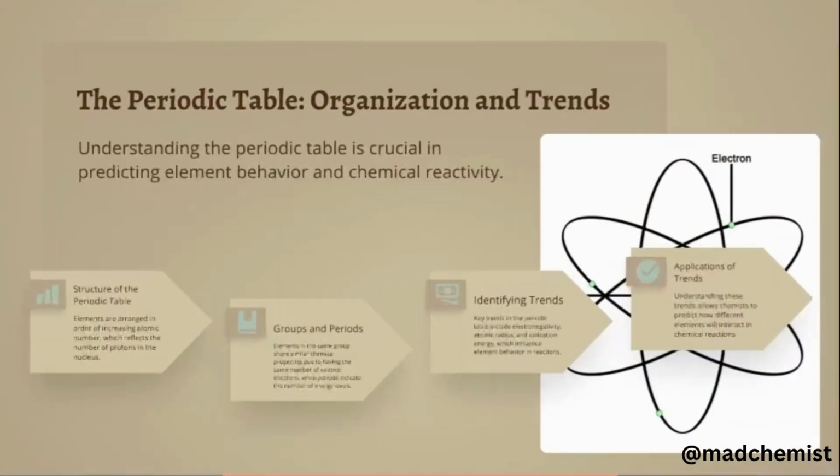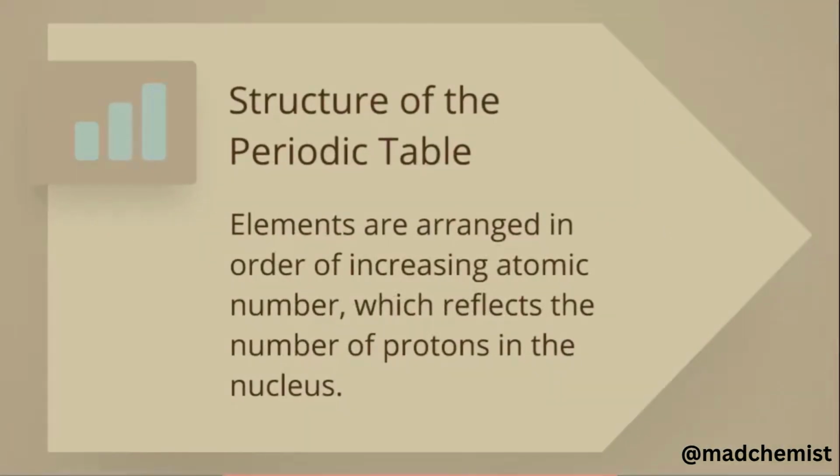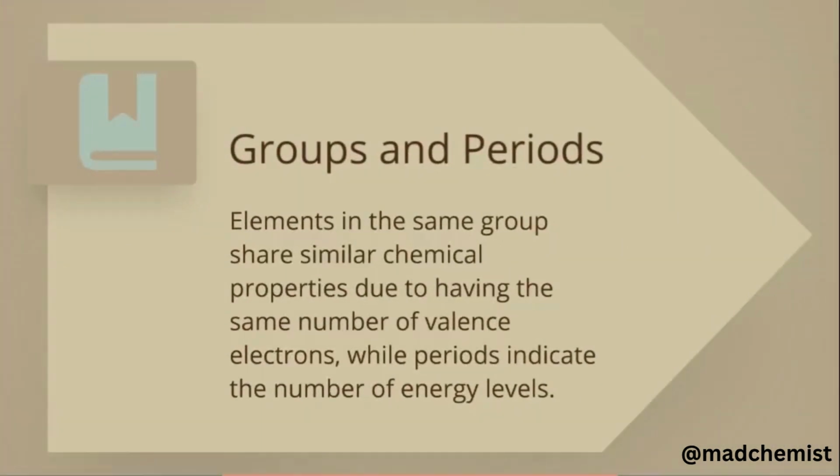Now come to the periodic table. This is the basis that organizes all the elements of chemistry. First of all, what is the structure of the periodic table? Elements in the periodic table are arranged in order of increasing atomic number, which reflects the number of protons in the nucleus. So from hydrogen to helium to lithium, the atomic numbers are 1, 2, 3, and so on.